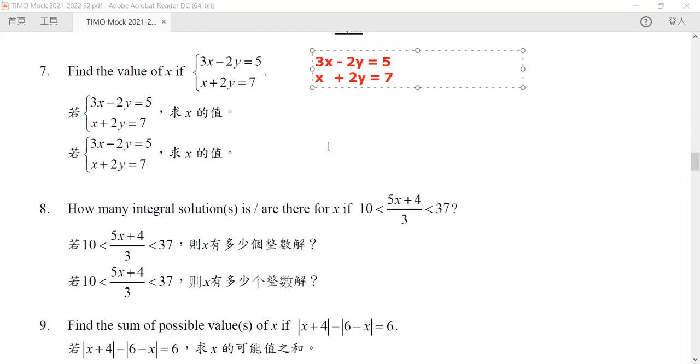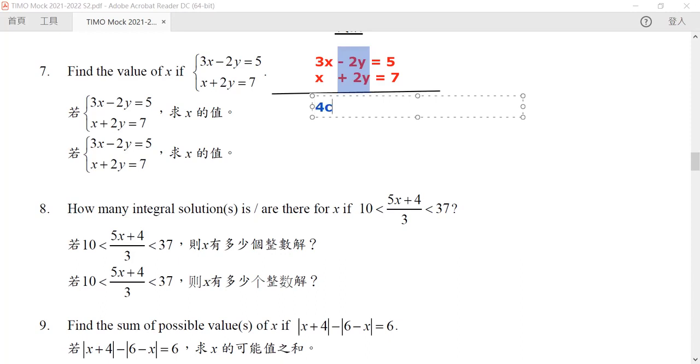If we add these two together, the minus 2y and plus 2y will cancel out. For our 3x plus x, it will go to 4x. And for our 5 and 7, it will go to 12. So you can immediately see that since 4x is equal to 12, x is equal to 3. All right, now this is a very simple substitution.